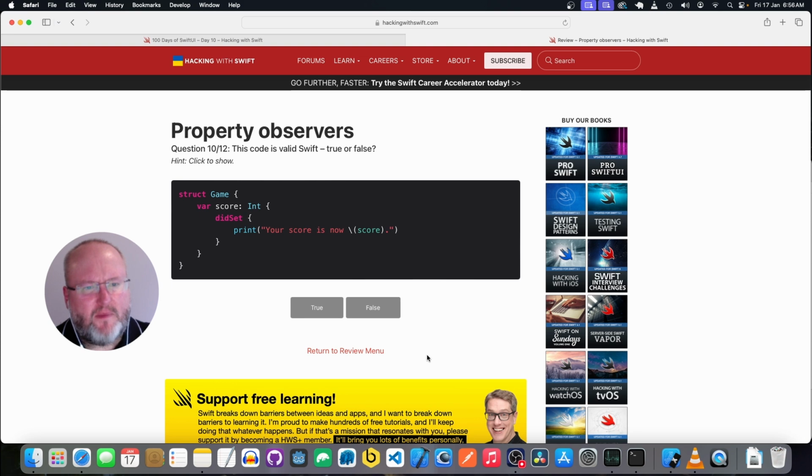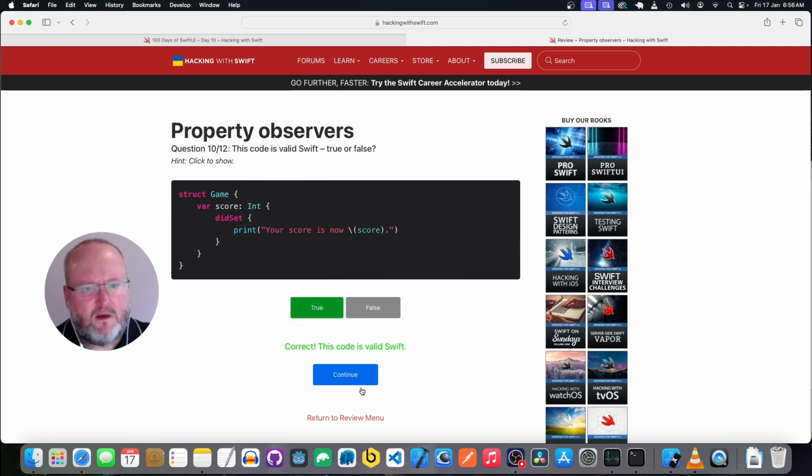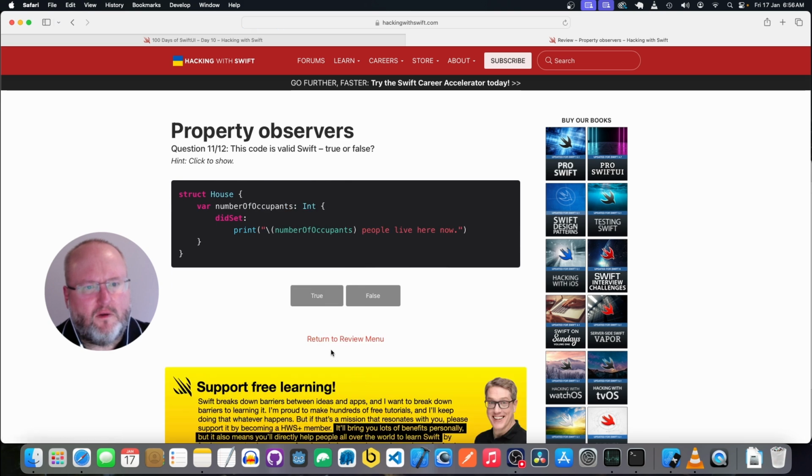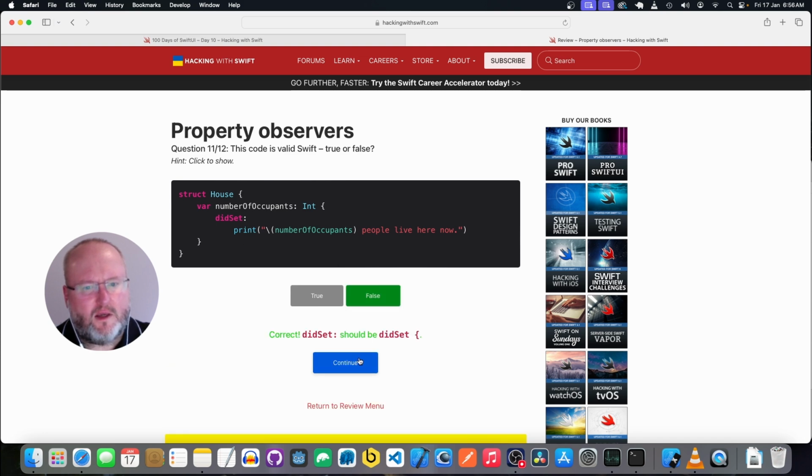Right, we have a struct Game with a computed property score, which is an Int. It's got a didSet, and your score is now score, so yep, that's valid. We have a struct House with a computed property numberOfOccupants, which is an Int. It's got a didSet, and it's number of occupants people live here now. All right, it's got the didSet with a colon, not the curly brackets, so I don't think that's going to be valid.